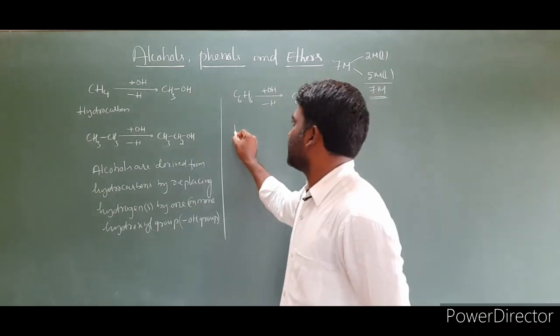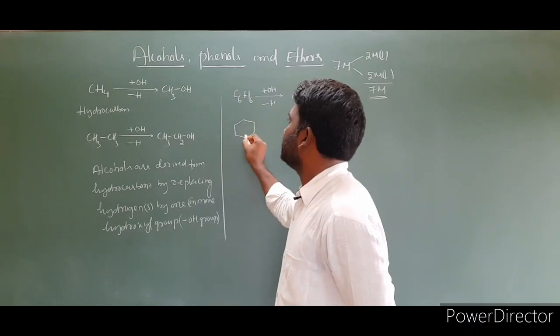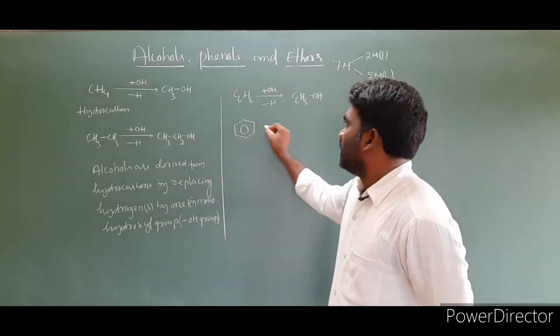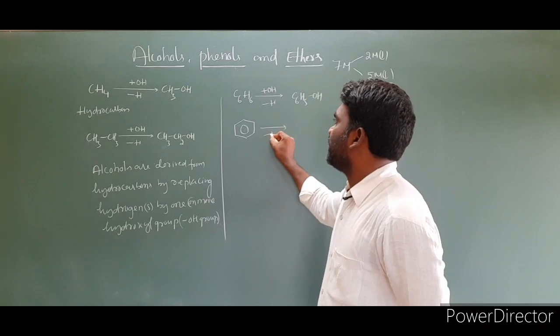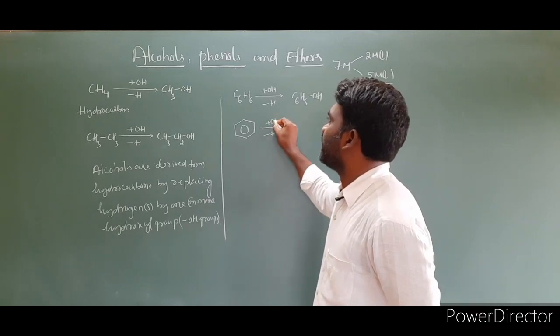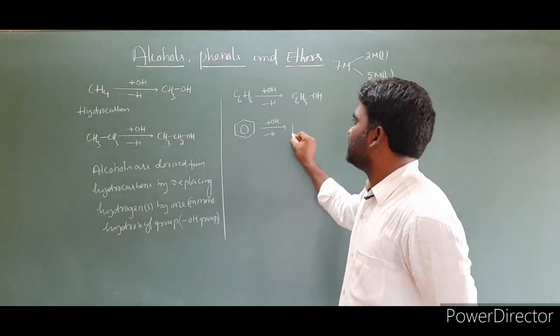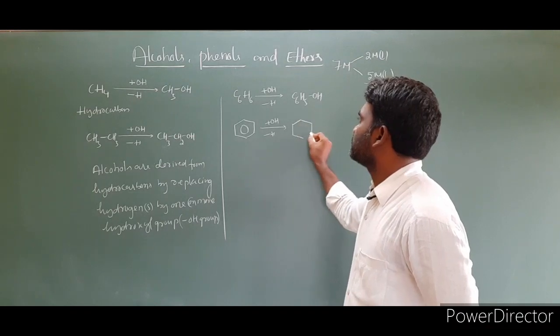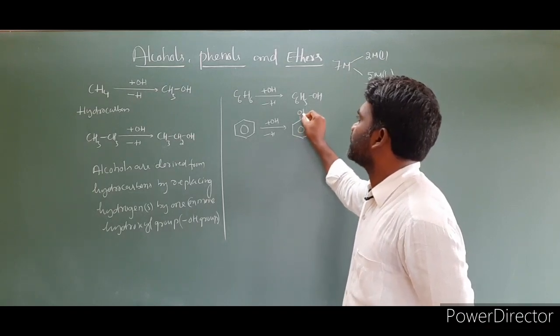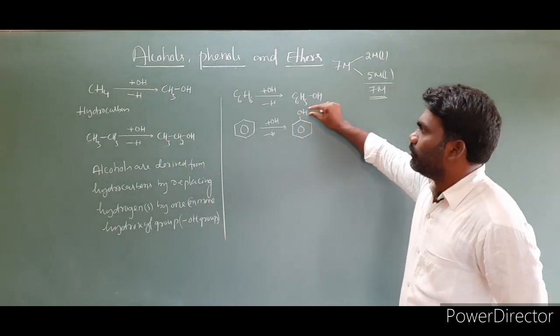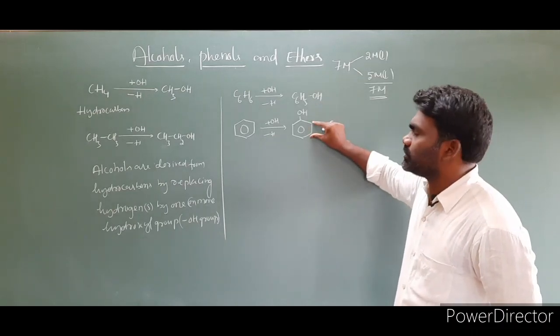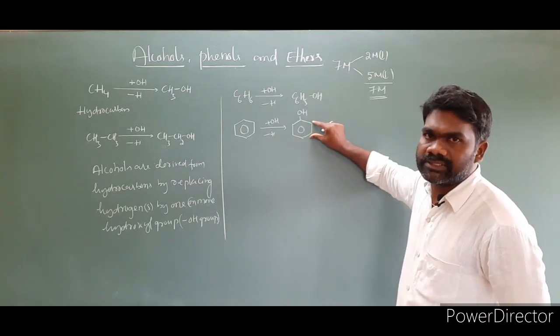Let us write the structural way. This is the benzene ring; remove one hydrogen from it and add an OH group to it. Then the resulting species is phenol. In this molecule, the OH group is directly attached to the aromatic ring, or aromatic system.